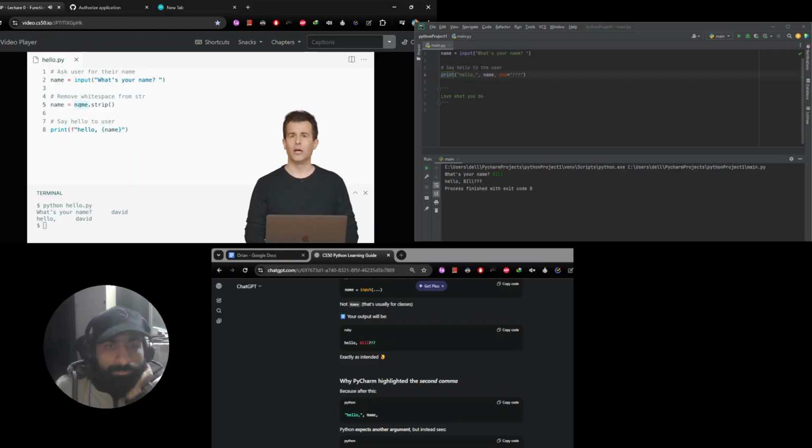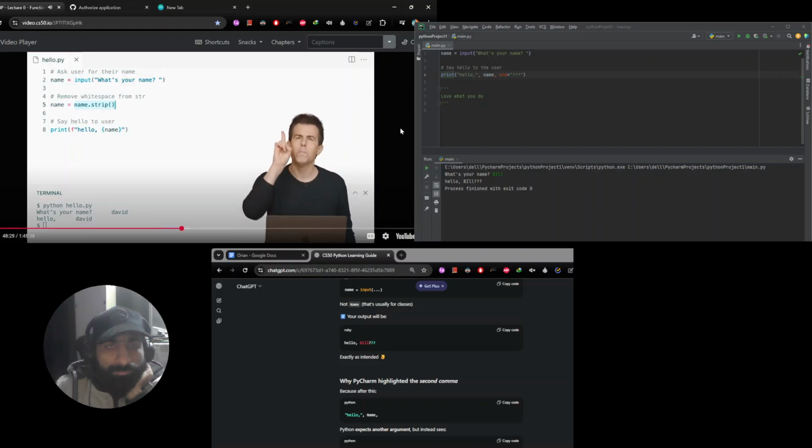Well, if name is a string, aka str, it turns out, according to the documentation, there's a lot of functions that come with strings in Python. And you can access that functionality by using the name of a string, like literally name here, then a period, then the name of the function, and then an open parenthesis and a closed parenthesis. Maybe some arguments inside of those parentheses, but in this case, it doesn't need any arguments. I just want to strip the space from the left and the space from the right of the user's input.